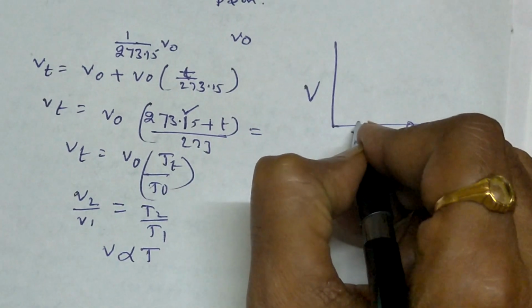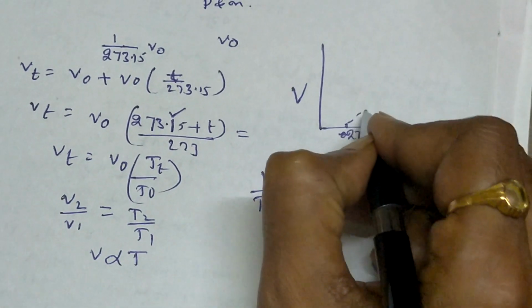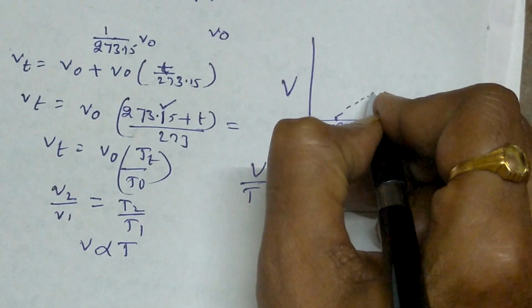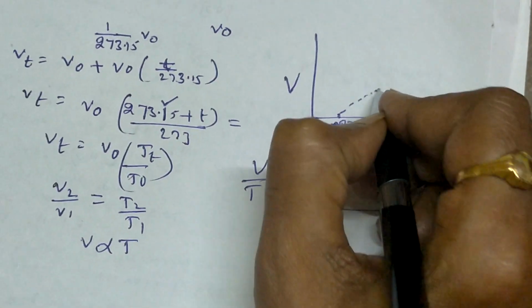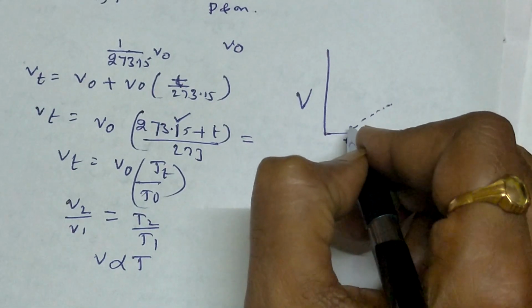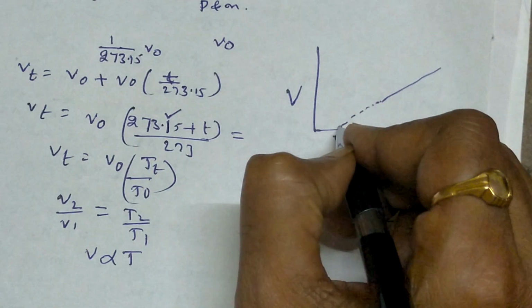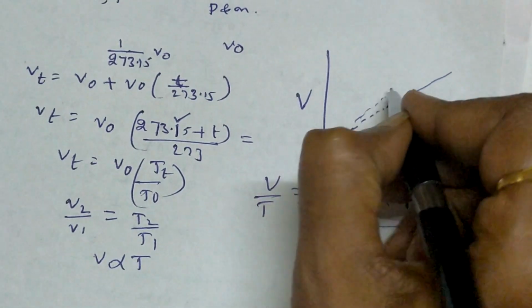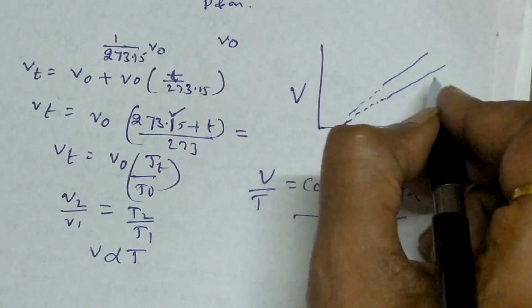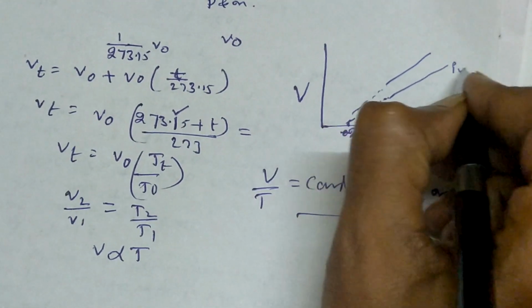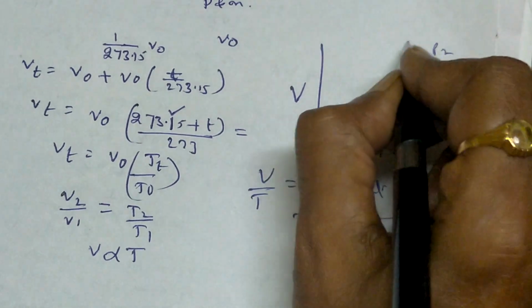So here the gases have dotted lines. Dotted lines are where it is going. Actually the gas liquefies and solidifies, so it doesn't exist below this temperature. So there are so many slopes at constant different pressures, P4, P3, P2, P1.